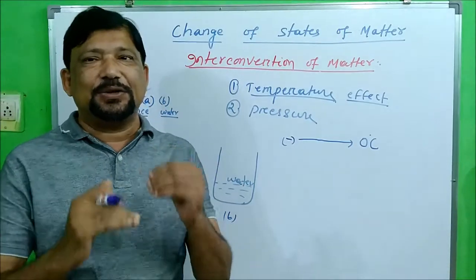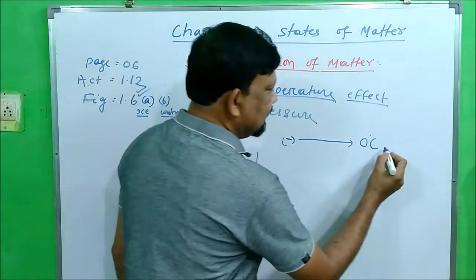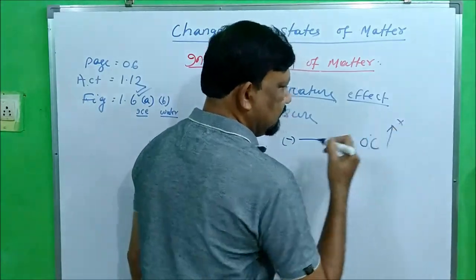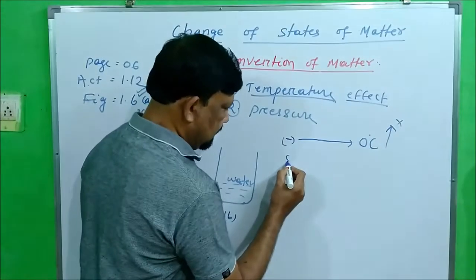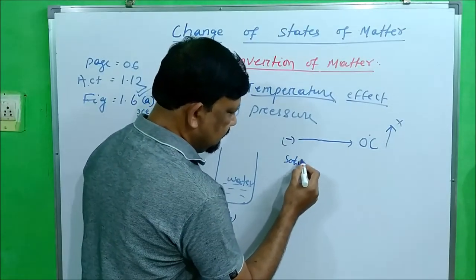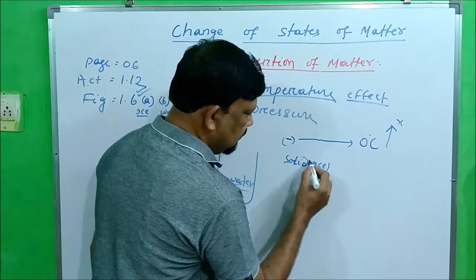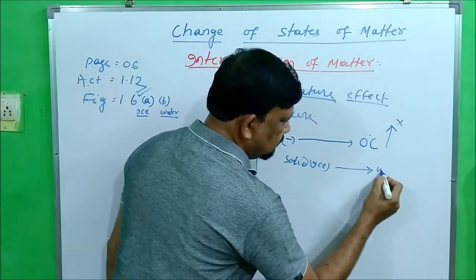Once it reaches 0 degree, there is no further rise in the temperature, but the solid ice starts melting to water.